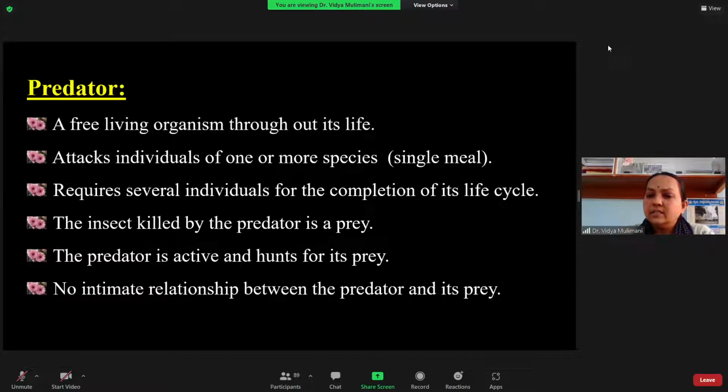Whatever insect is eaten by the predator is a prey, and they don't have any intimate relationship with the prey. That is what the definition of predator means. Many times students will not write the definition, so in this order you have to write the definition of the predator.